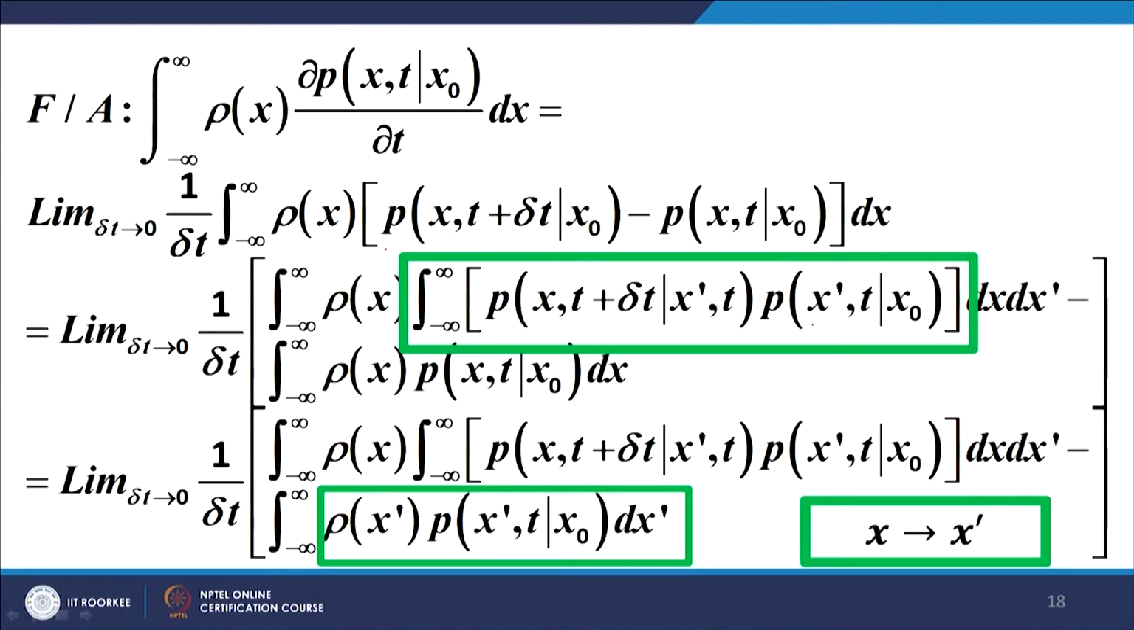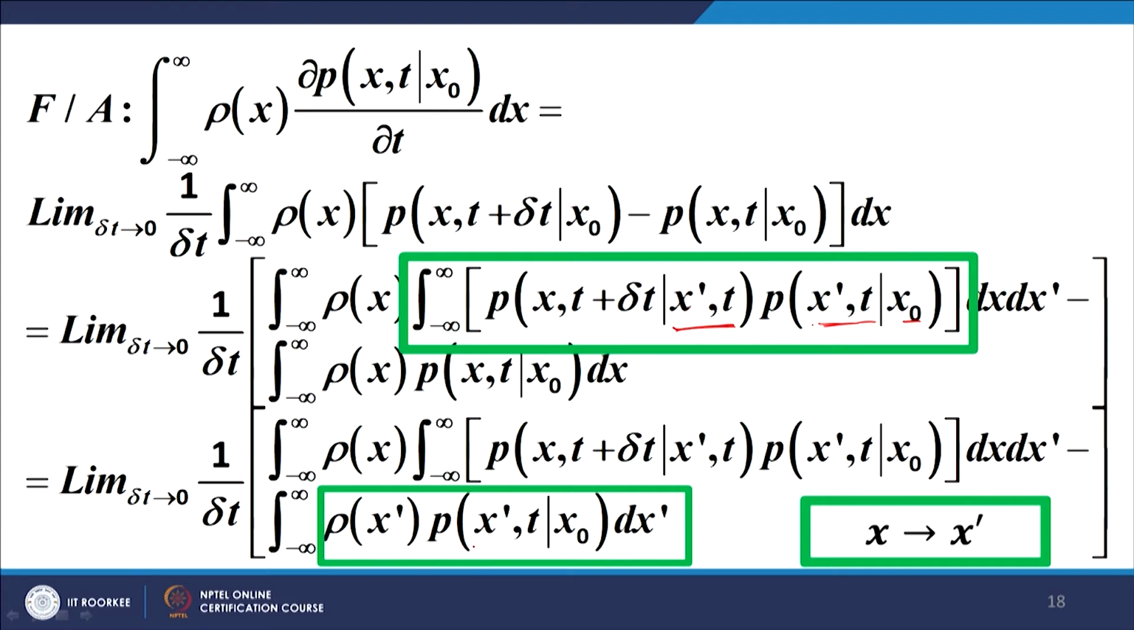See, we have this particular probability p x t plus delta t subject to x 0. In fact, in a sense we have used the Chapman-Kolmogorov equation. This becomes p x t plus delta t subject to x dash t. This is an intermediate state, and into p x dash t subject to x 0, integrated over all the values of the intermediate state, which is x dash. So, to that extent it can be understood as incorporating the decomposition allowed by the Chapman-Kolmogorov equation. That is what we have done here. The second part we have not changed.